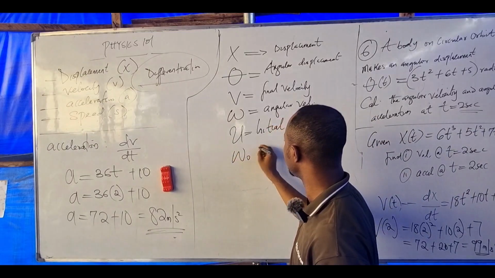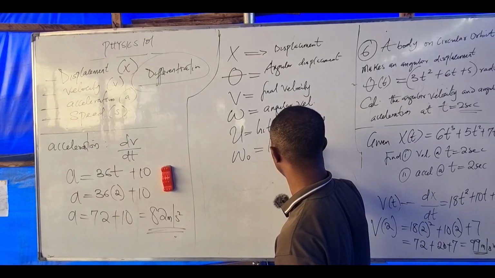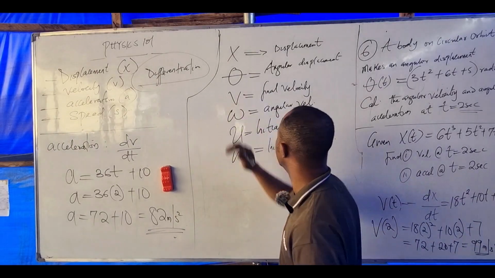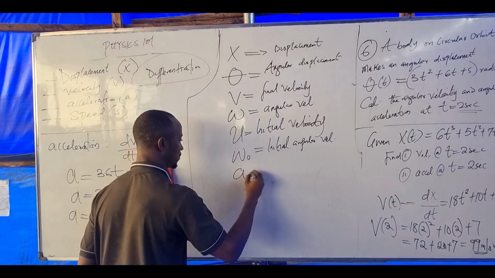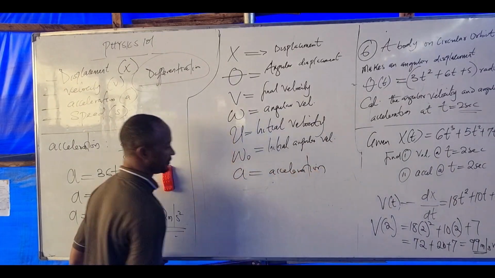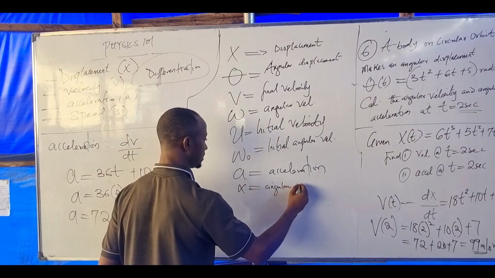Omega naught, initial angular velocity. What about if a is acceleration? What will it be for rotational? Alpha. This means angular acceleration.